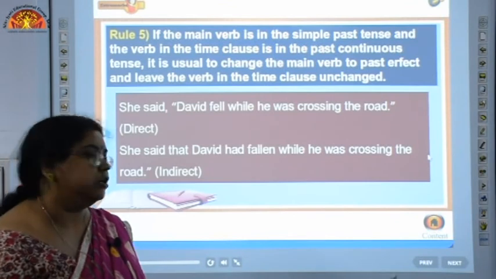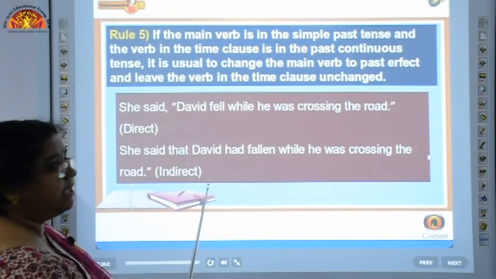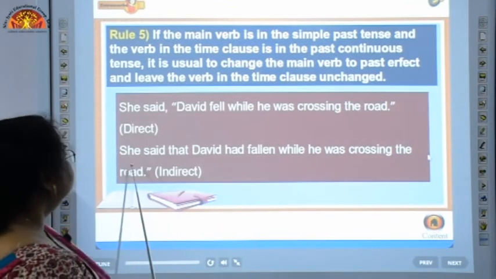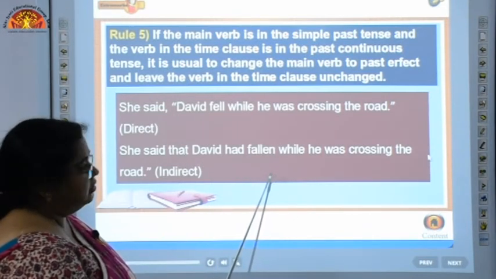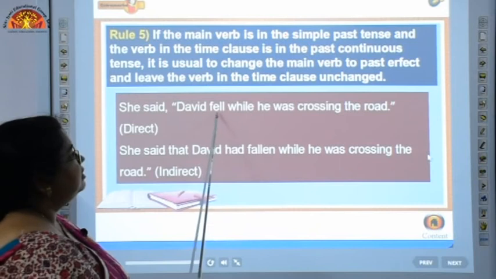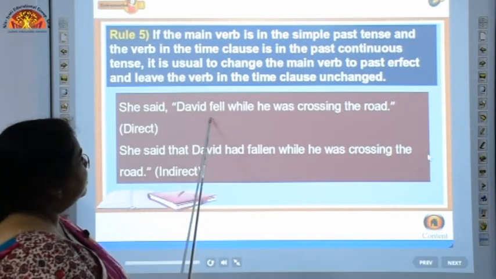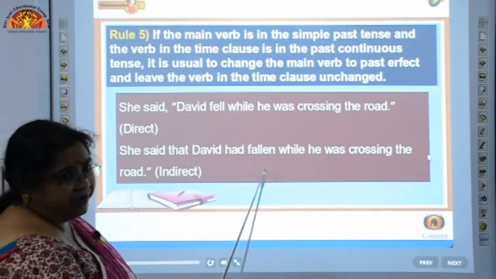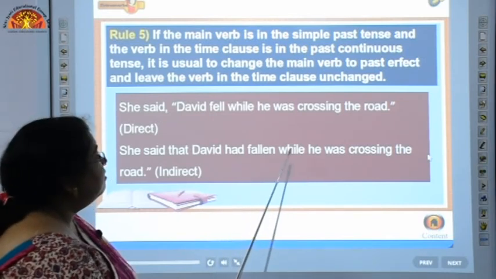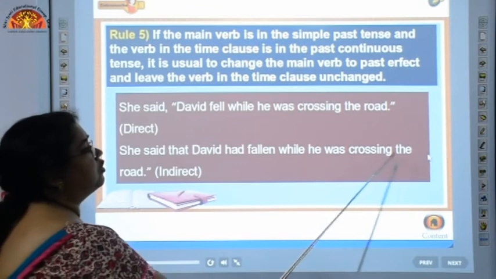Now look here into the indirect sentence. She said that David had fallen. Okay. So we have changed the simple past tense fell to past perfect tense had fallen while he was crossing the road.